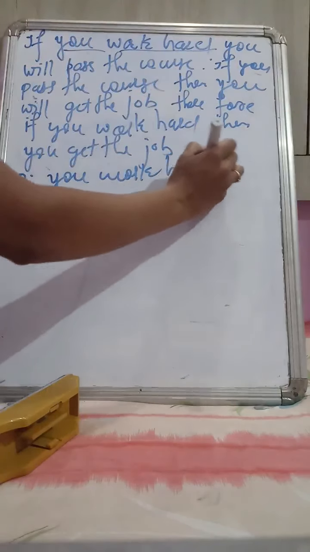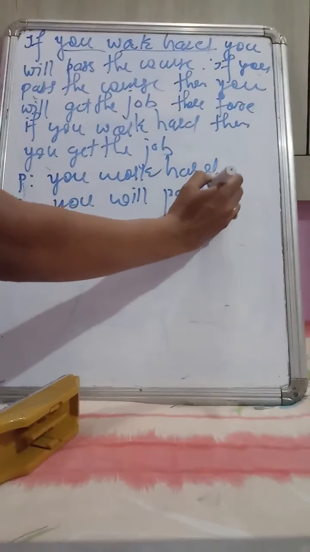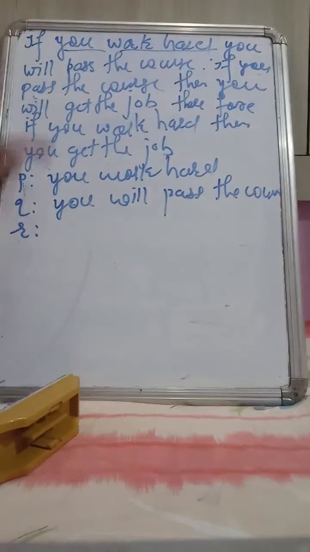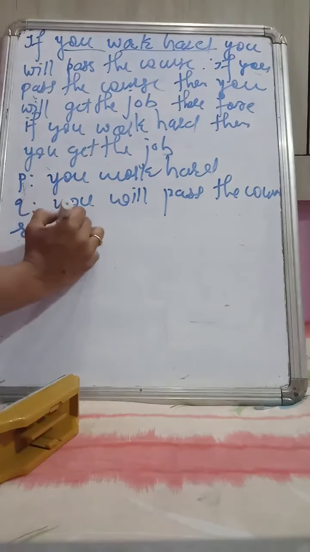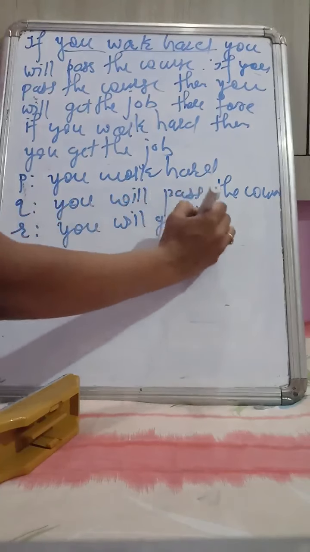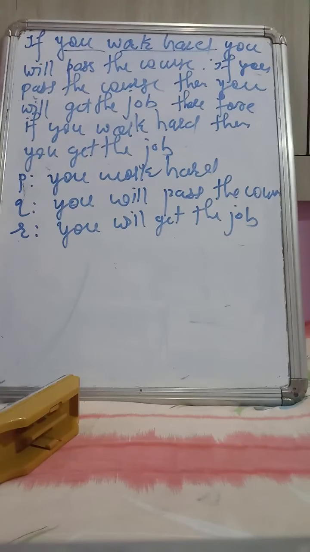First write down the given statements. The next statement is: you will pass the course. Next: then you will get the job. Correct? These are the given statements, and given statements are called the hypothesis.